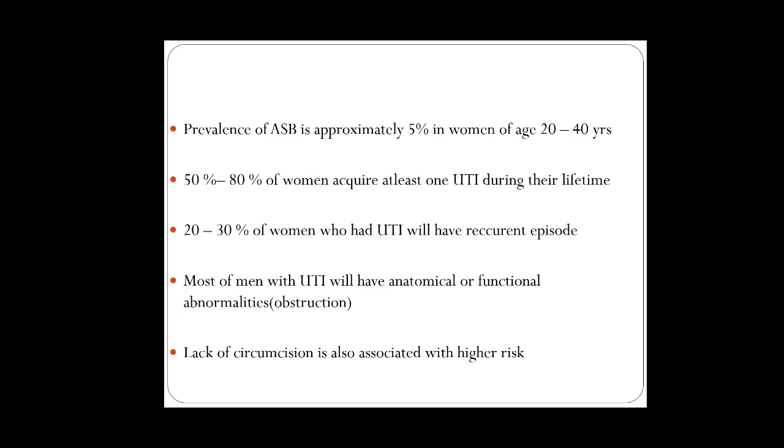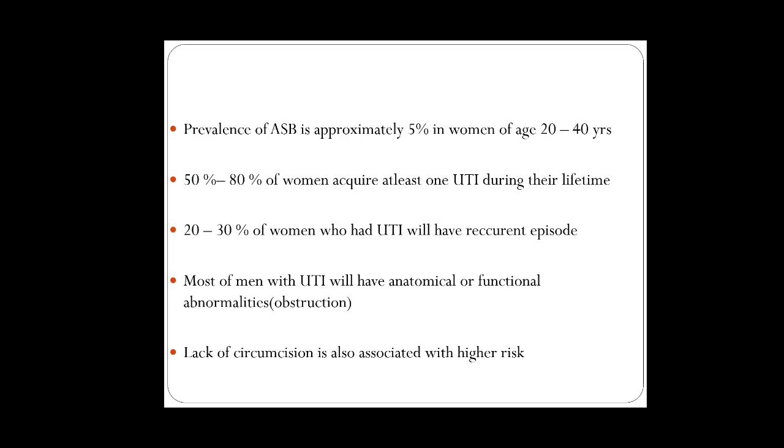The prevalence of asymptomatic bacteriuria is approximately 5% in women of age 20 to 40 years, and 50 to 80% of women acquire UTI at least once during their lifetime. 30% of women who had UTI will have a recurrence of the same symptoms. But in case of men, there will be some anatomical or functional abnormalities leading to UTI.